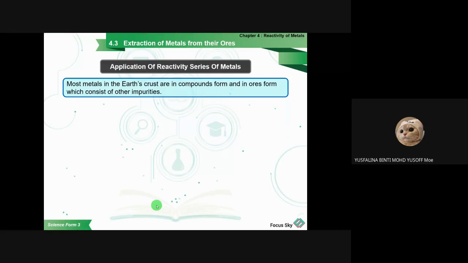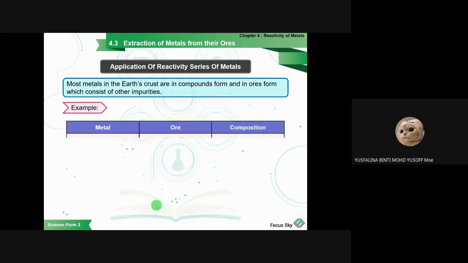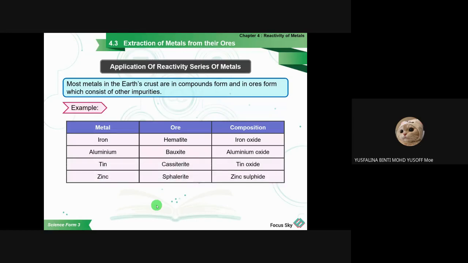Most metals in the Earth's crust are in compound form, and in ore form which consists of other impurities. So this is the example. The metal iron, the ore is hematite, the composition is iron oxide. Aluminium, the ore is bauxite, and the composition is aluminium oxide. Tin we call it cassiterite, so the composition is tin oxide. Zinc is zinc blende, the composition is zinc sulfide.